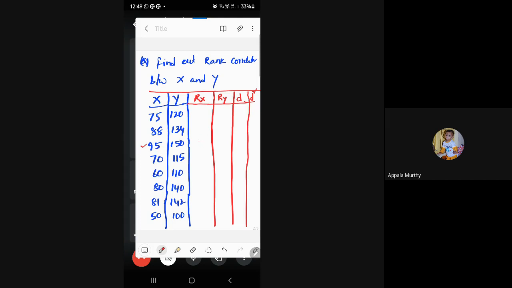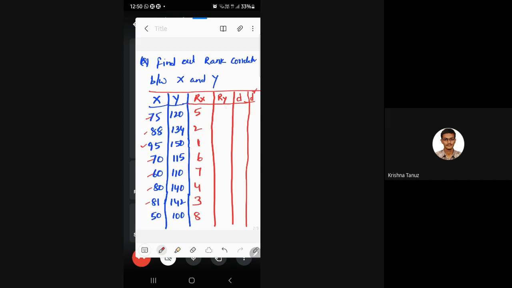So 95 will be given first rank. What is the next one? 88. 88 will be given second rank. 81 will be given third rank. 80 will be given fourth rank. 75 fifth rank. 70 sixth rank. 60 seventh rank. 50 eighth rank. Now all the values are done. All the values got ranks, which are mentioned in RX.